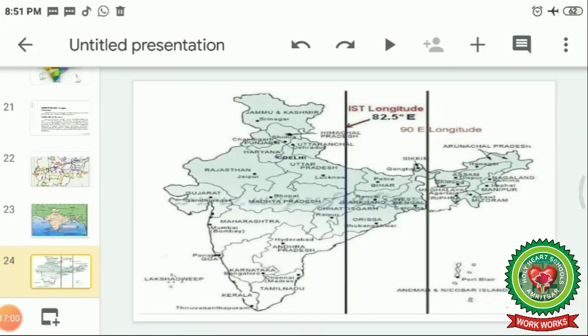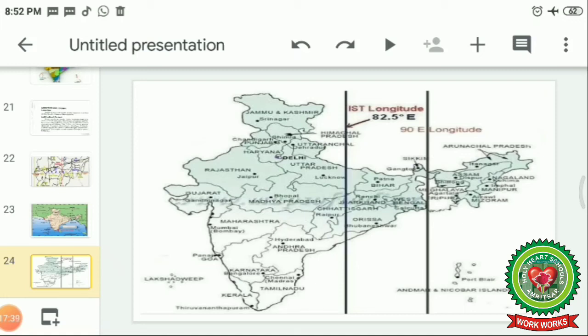And here you can see one important thing, that is the standard meridian. Standard meridians are important for a country for determining the exact time. The time is bound by the standard meridian of every country. So India's standard meridian is 82.5 degrees east, known as the Indian Standard Time longitude.